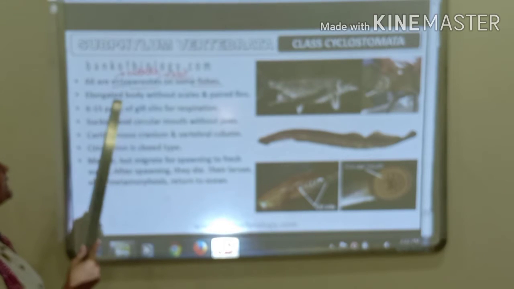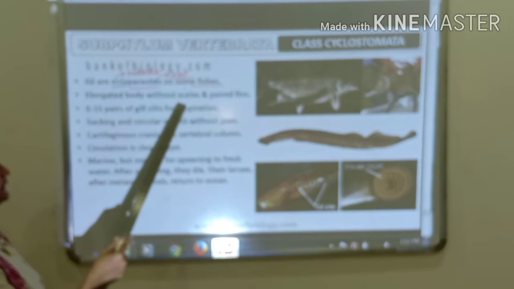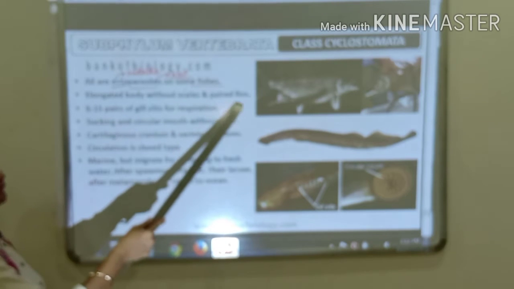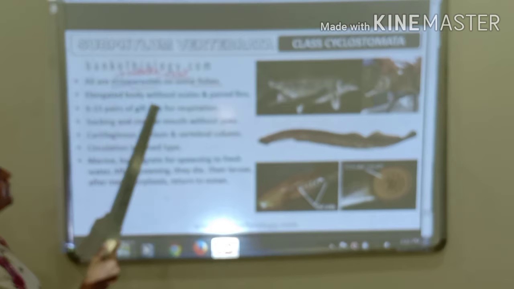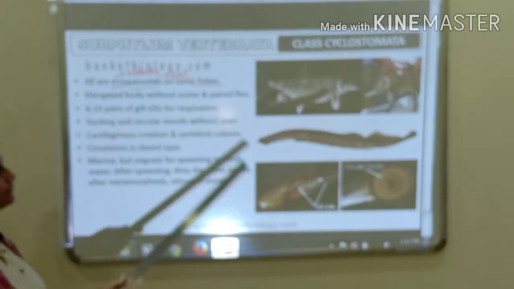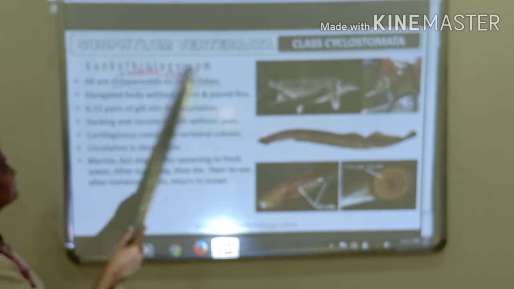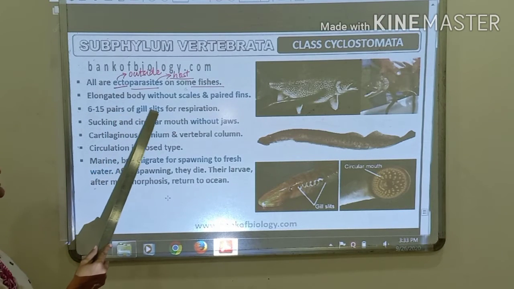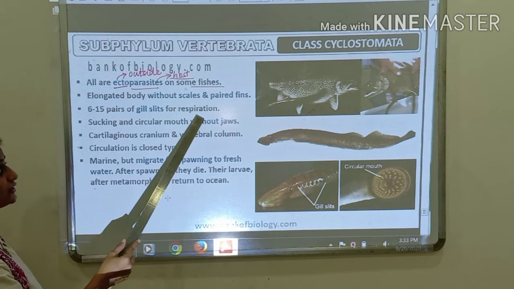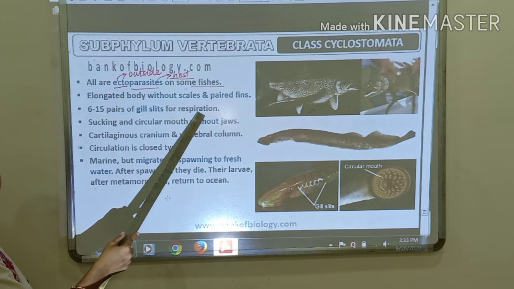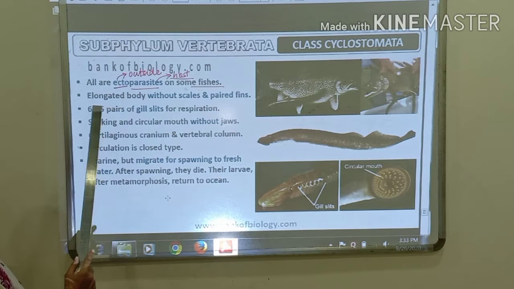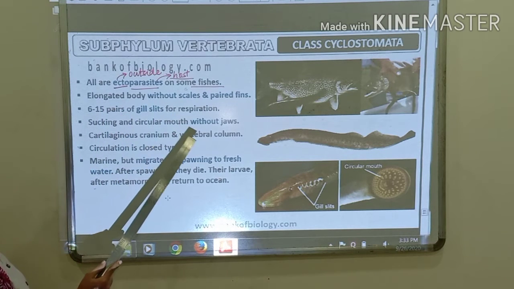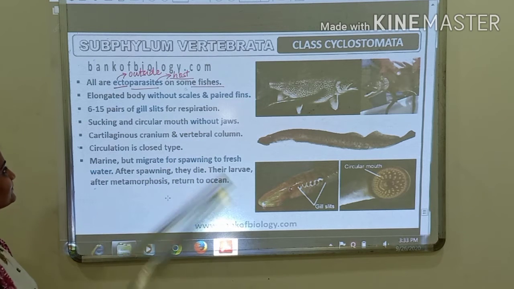Then their body is elongated and they do not have scales. They have paired fins. Okay, the body doesn't have scales. They have 15 to 16 pairs of gill slits for respiration, for the exchange of gases, which are present on the pharyngeal wall.